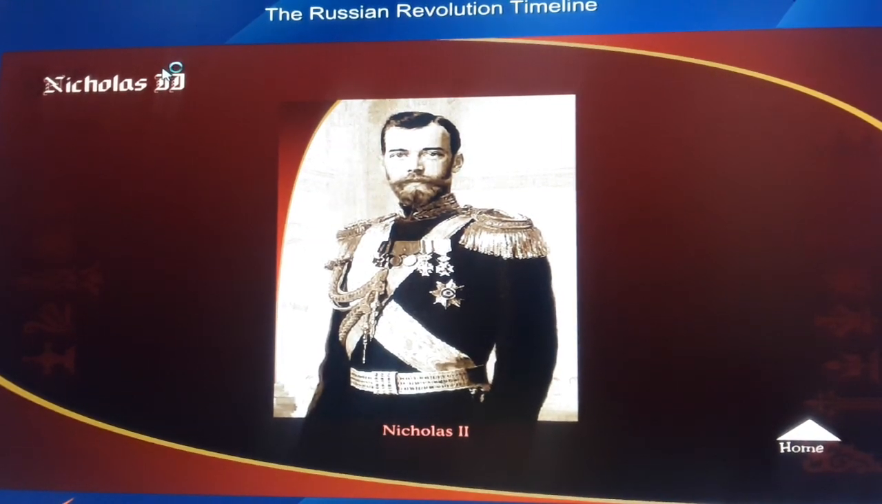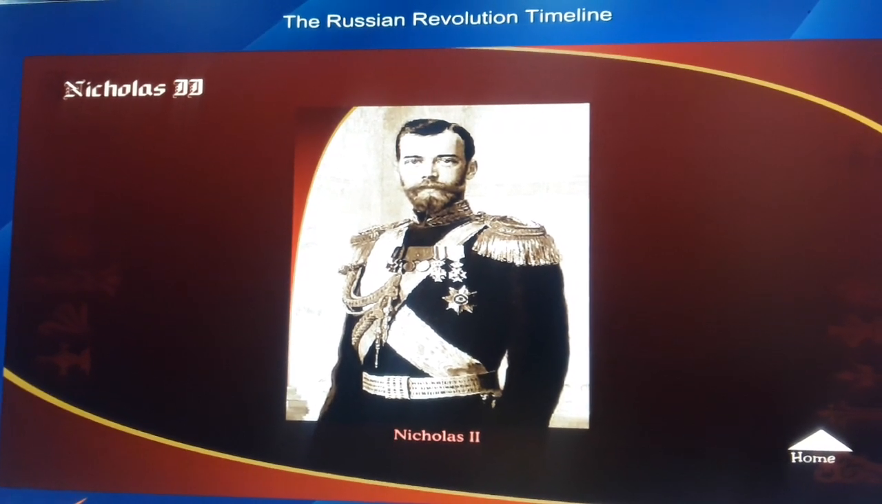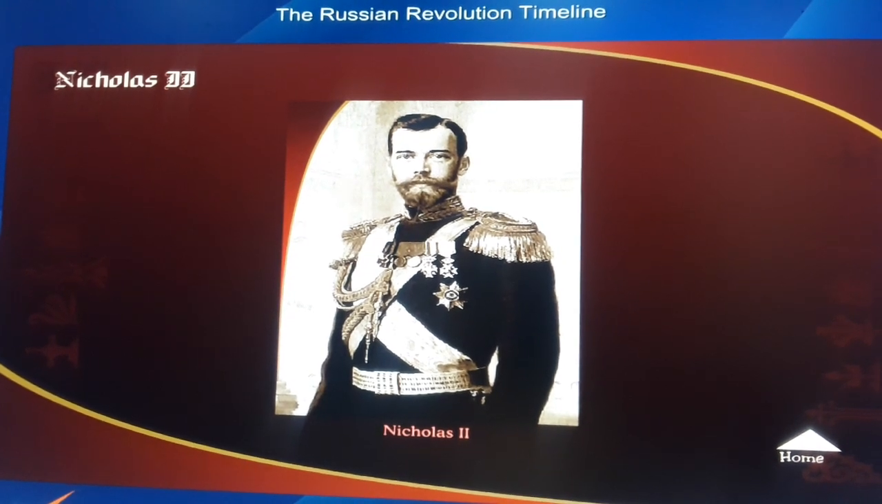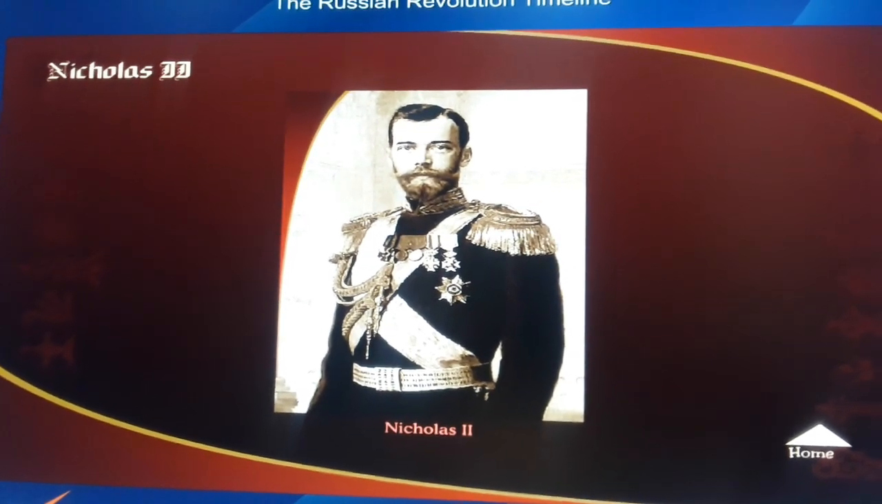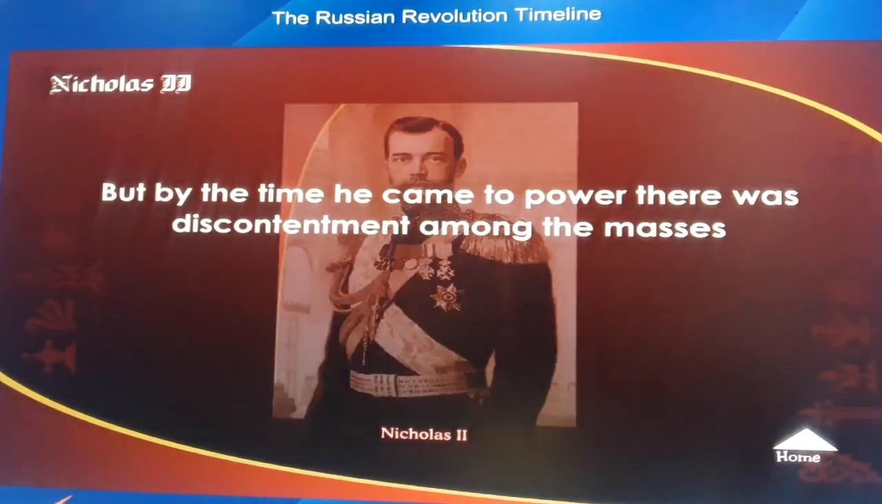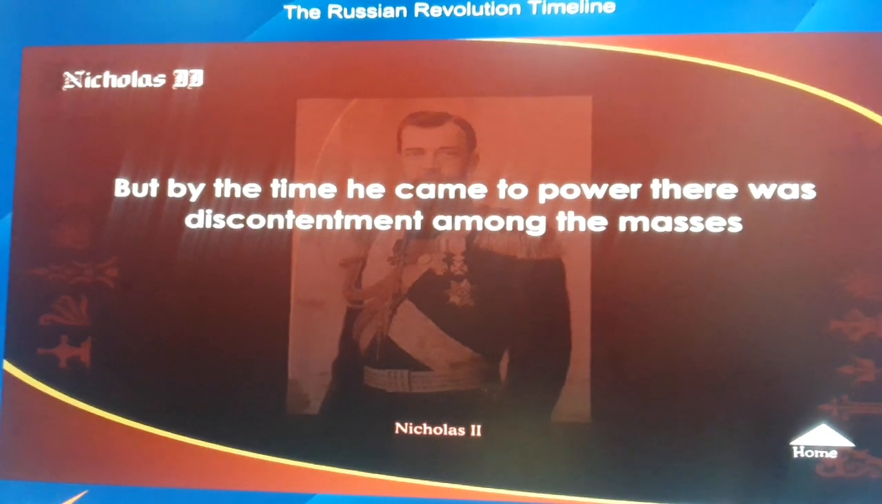Nicholas II. 1894 marks the beginning of the reign of Nicholas II. He was a weak ruler, but believed that he had to follow the autocracy of his father. But by the time he came to power, there was discontentment among the masses.